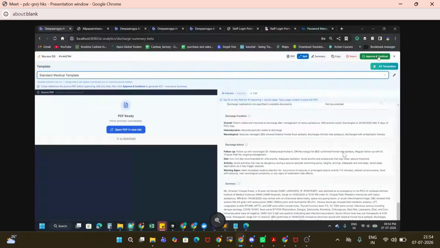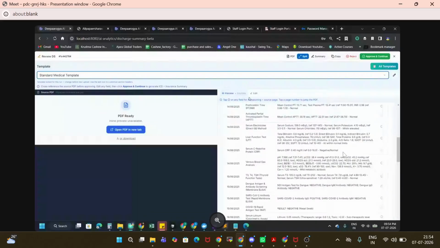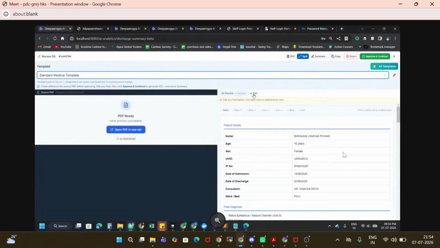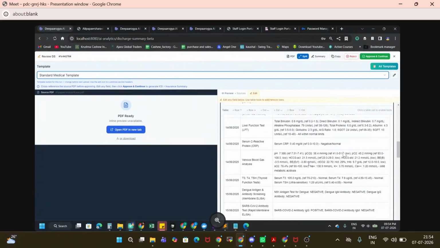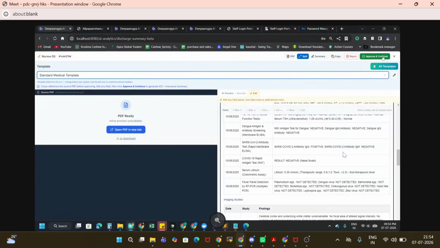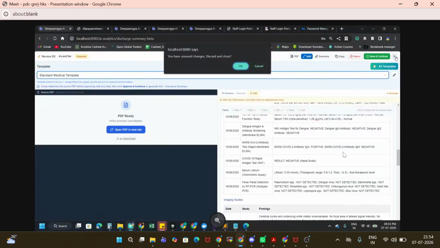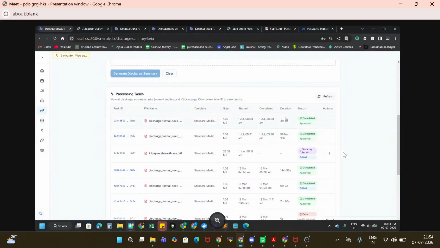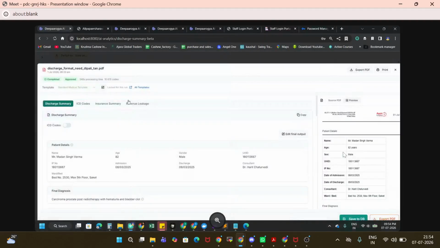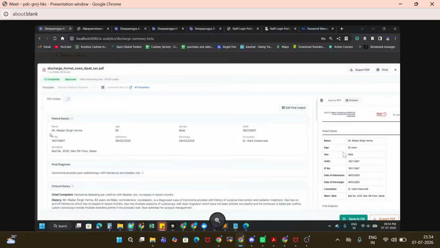And the second step is, if you want to edit anything here, sometimes AI makes mistakes, so you can just click and edit the things and submit for approval and continue. Once you submit it, okay, let me do it. Okay, so it's submitted right now. Once you submit it, you can see the final report like this. Okay, so this is our final discharge summary.